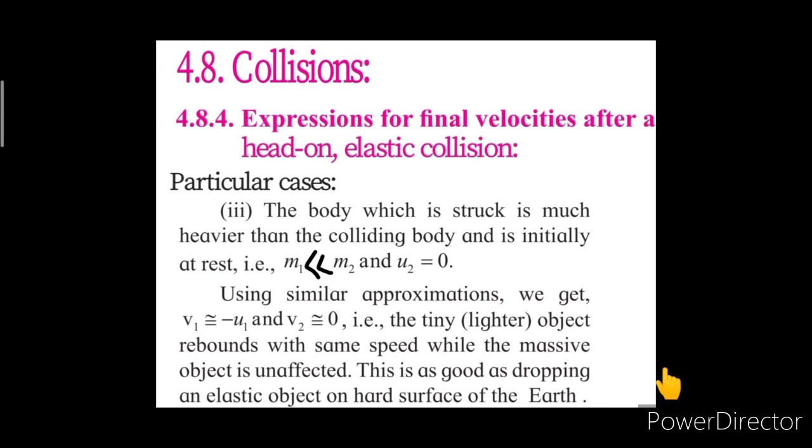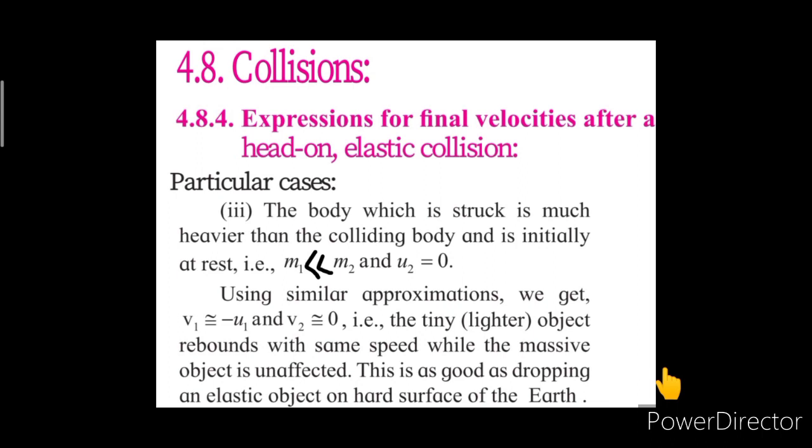It means it rebounds. So over here, when the body which is struck is much heavier than the colliding body and is initially at rest, we get v1 is equal to minus u1 and v2 is near about 0. That is, the tiny or lighter object rebounds with the same speed while the massive object is unaffected.